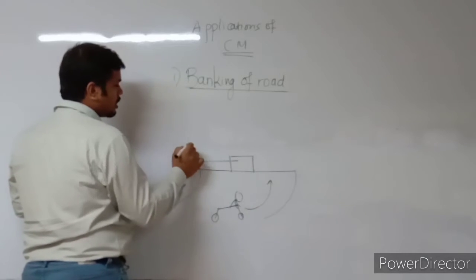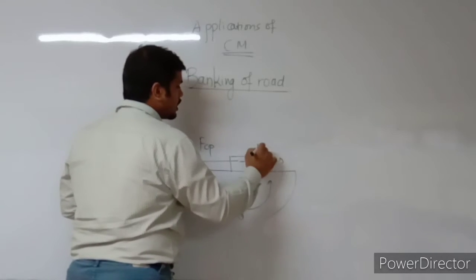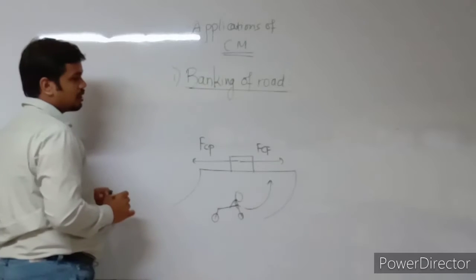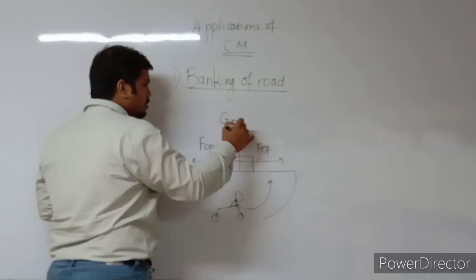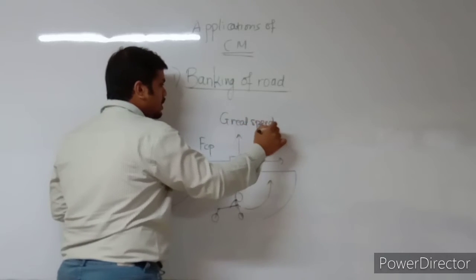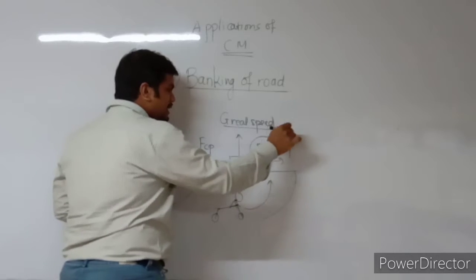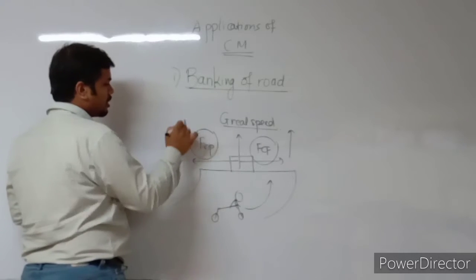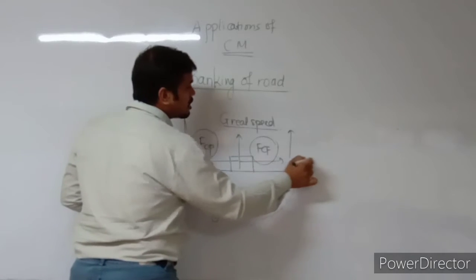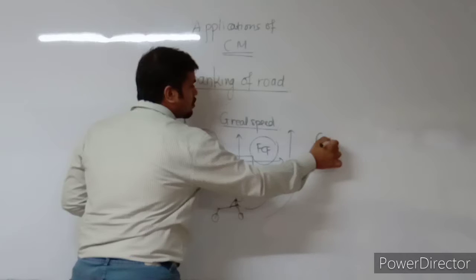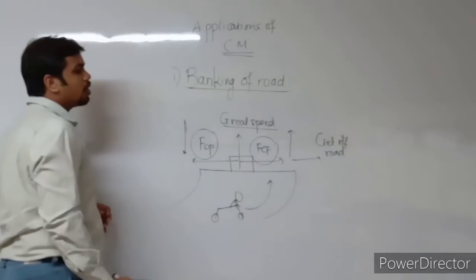Towards the center is centripetal force, away from the center is centrifugal force. But whenever he is traveling with a great speed, the amount of centrifugal force exceeds the amount of centripetal force, and in this case the person may slip off and get off the road.